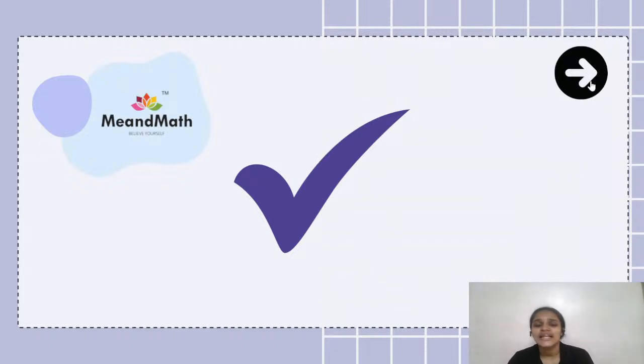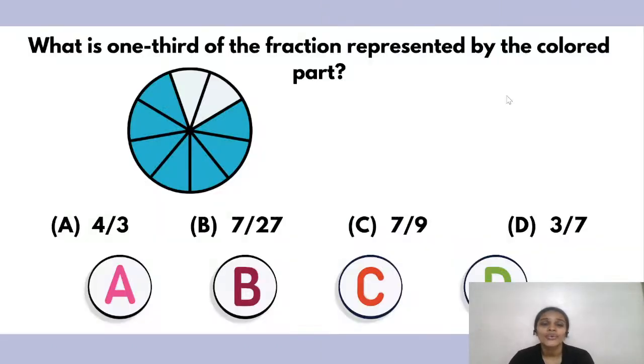Okay, coming to the last question now. I'm sure everybody is going to get it right. Come on. And I want to see every one of you answering this. What is 1/3 of the fraction represented by the colored part? Easy, very easy, right? So you just have to find out 1/3 of the colored part.